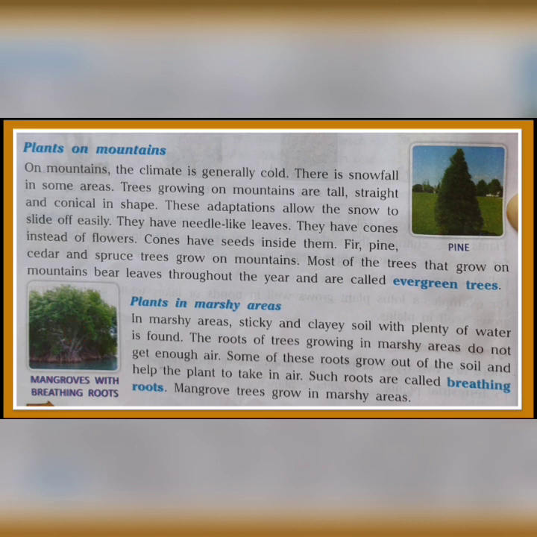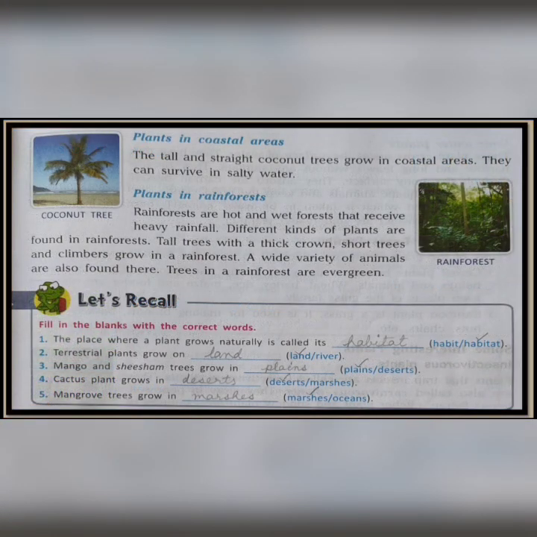So what are breathing roots? In marshy areas, the trees do not get enough air. So some roots grow out of the soil and help the plant to take in air. Such roots are called breathing roots. In mangrove trees, we can see such kind of roots.